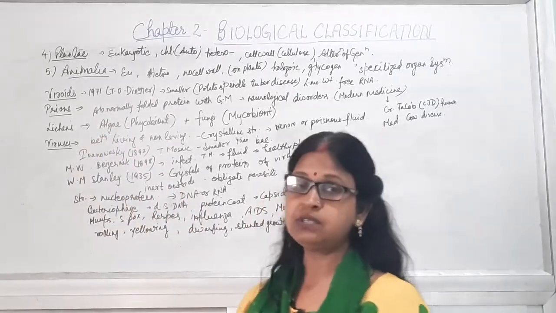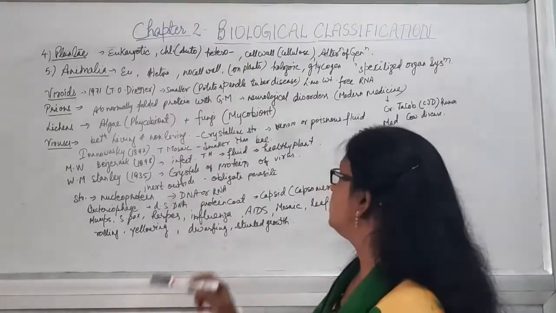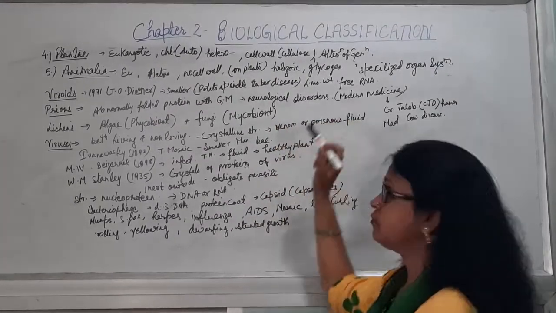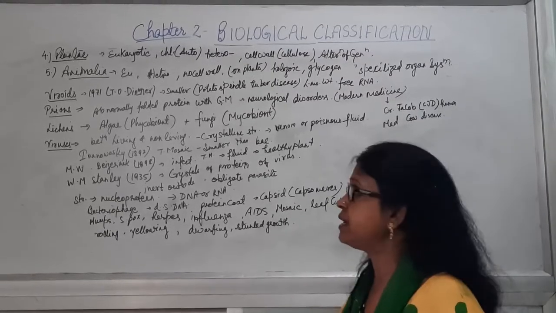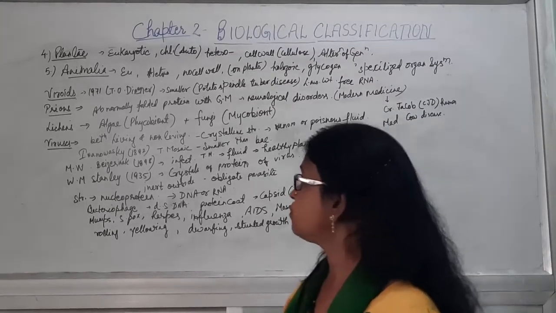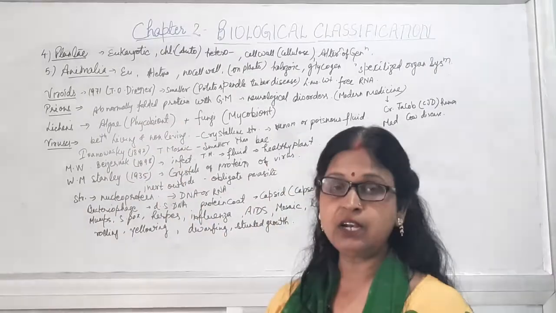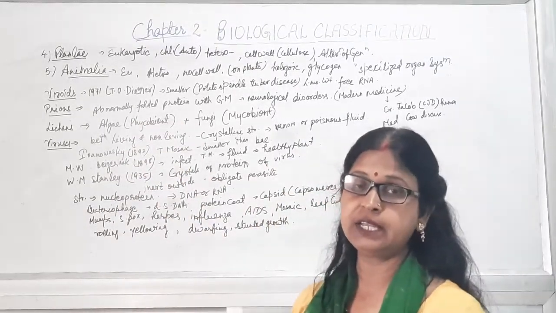Now prions. Prions are associated with some neurological disorders observed in modern medicine, and the scientists found that abnormally folded proteins are there and no genetic material, either DNA or RNA.